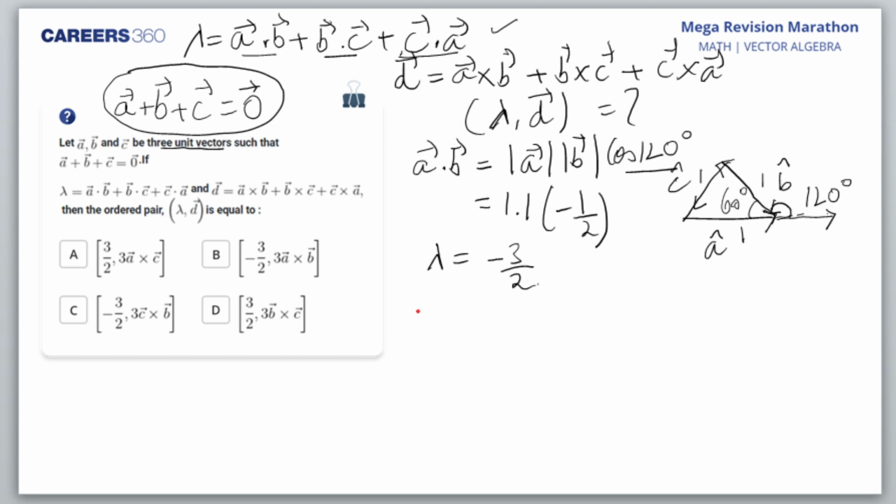Now D is where most of you guys have made the mistake. What I'll do, I'll substitute C in this equation. A cross B, I'll keep it like that only, and B cross, instead of C, I'll write minus A minus B. Okay, students?